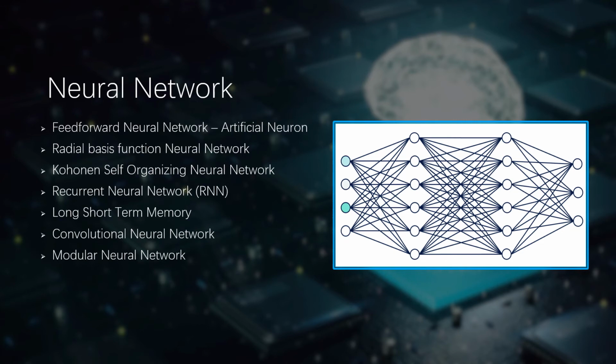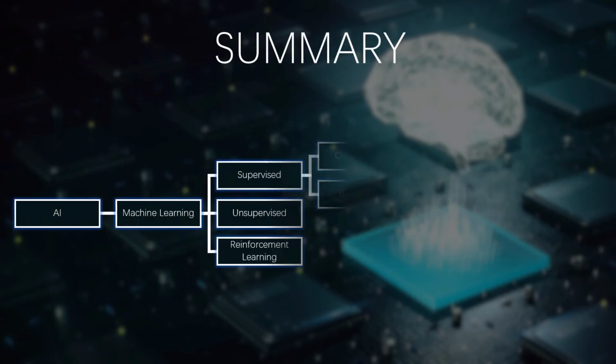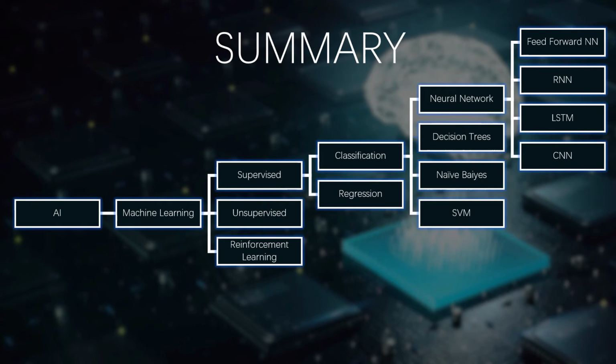This is the summary of our first part. We know that machine learning is a subset of AI. And machine learning itself has three types: supervised, unsupervised, and reinforcement machine learning. As for supervised machine learning, there are classification and regression. For classification, there are so many algorithms such as neural network, decision trees, naive Bayes, and SVM. And neural network algorithm itself has different types like feed-forward neural network, RNN, LSTM, CNN. These four neural networks are going to be covered in this video.